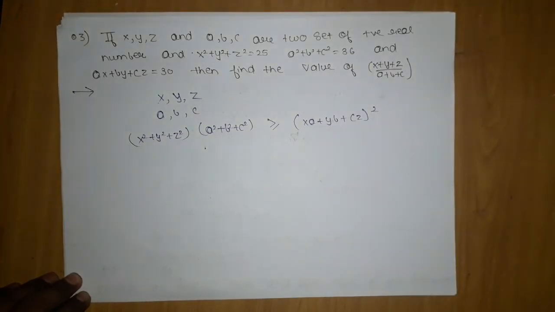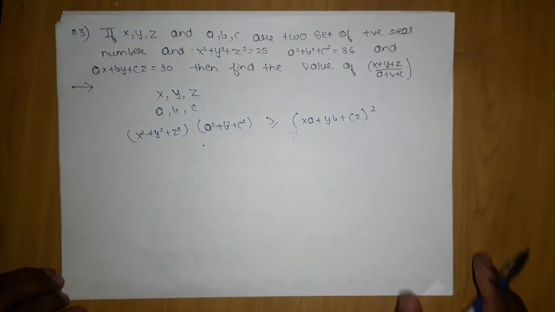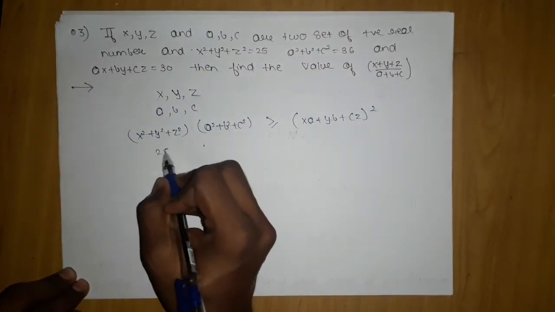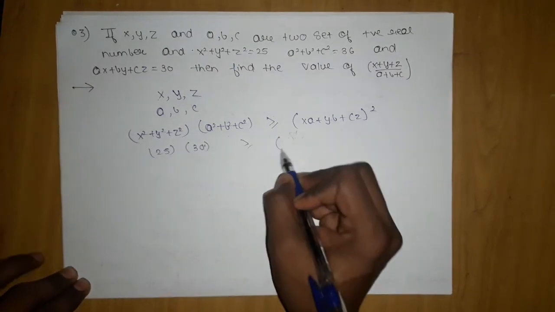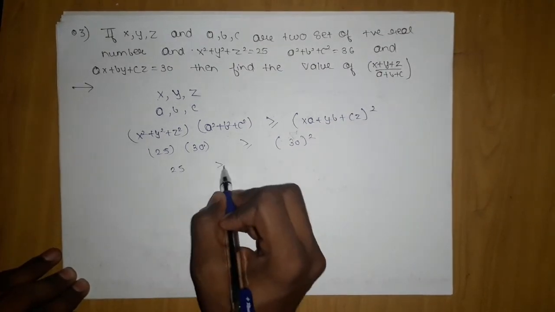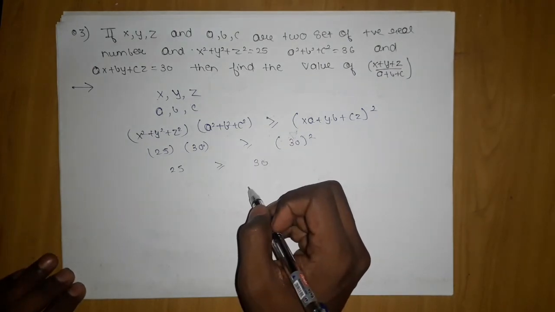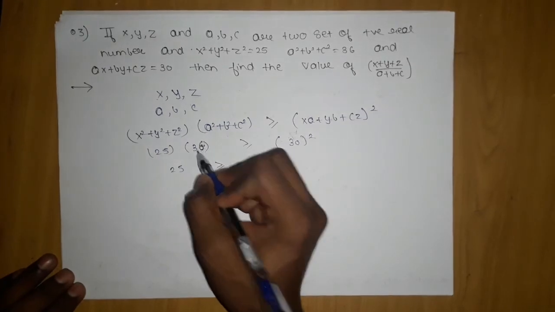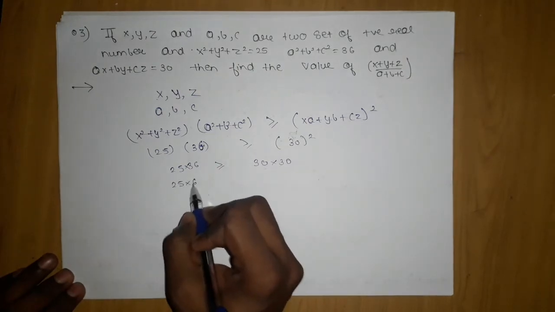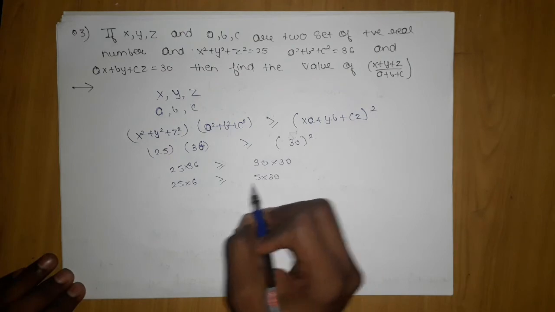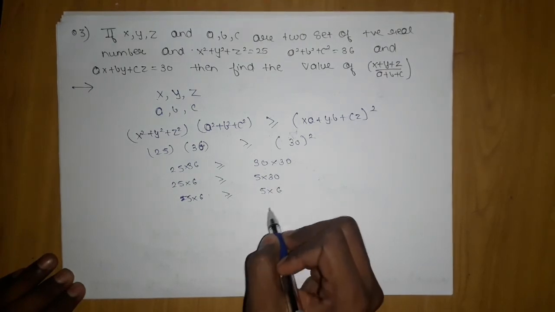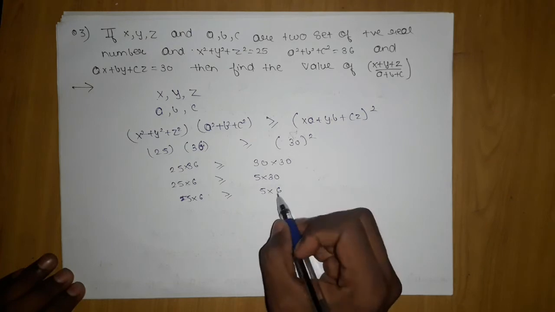The moment I do this and put in all the values we have, what I'm getting is 25 into 36 is greater than or equal to 30 square, which will be nothing but 25 into 36 greater than or equal to 30 into 30, which is 5 into 6 greater than or equal to 5 into 6, which will cancel out.